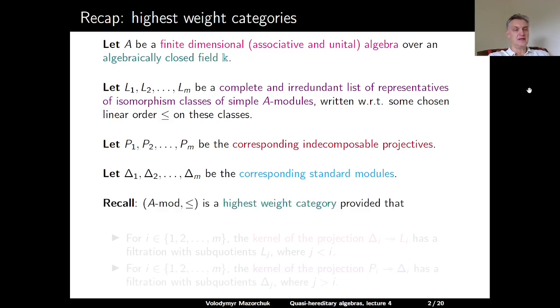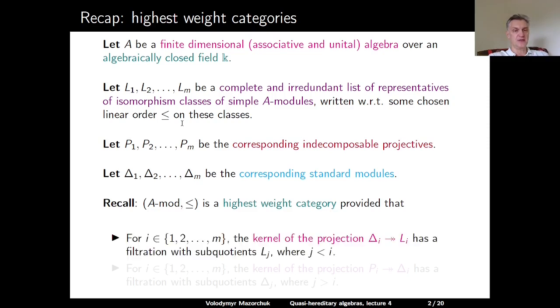Now recall that the category of all A modules with respect to our chosen linear order on the set of isomorphism classes of simple A modules is called the highest weight category, provided that the following two conditions are satisfied.